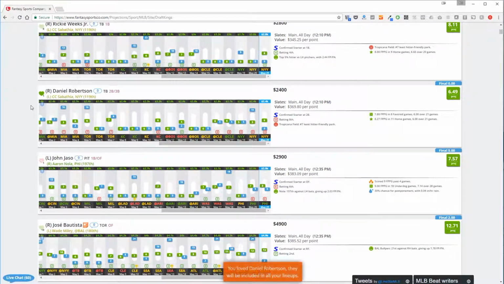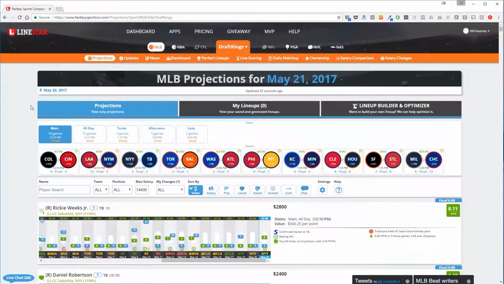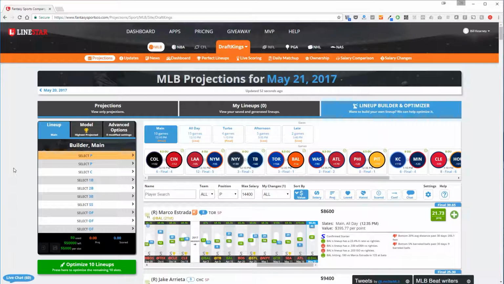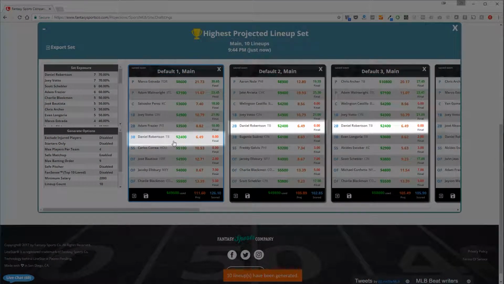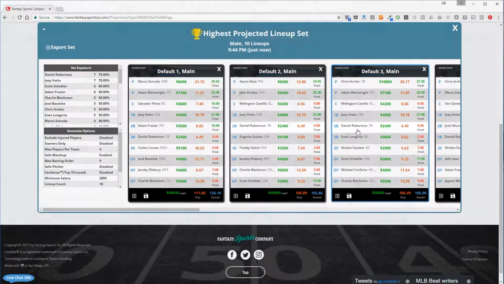You can see in the orange box at the bottom that your selection has been confirmed. The fansense increases by 1, and now that you've loved the player, they'll show up in your generated lineups. We cover lineups in detail on another tutorial, but we'll do a basic auto-generated lineup here. Remember how we just loved Daniel Robertson? You'll see that Robertson now shows up on all the default lineups, whether or not he was an ideal pick.